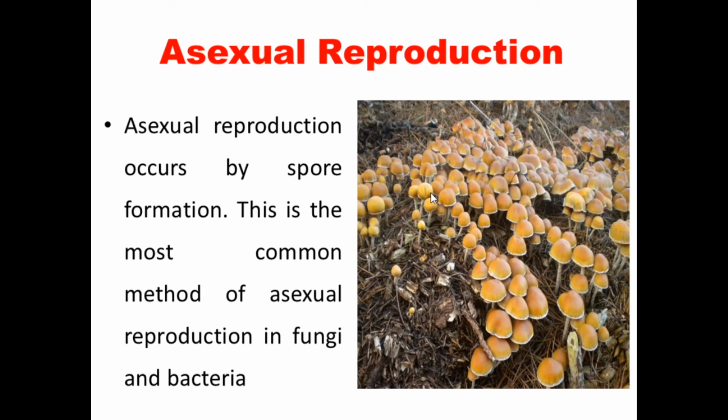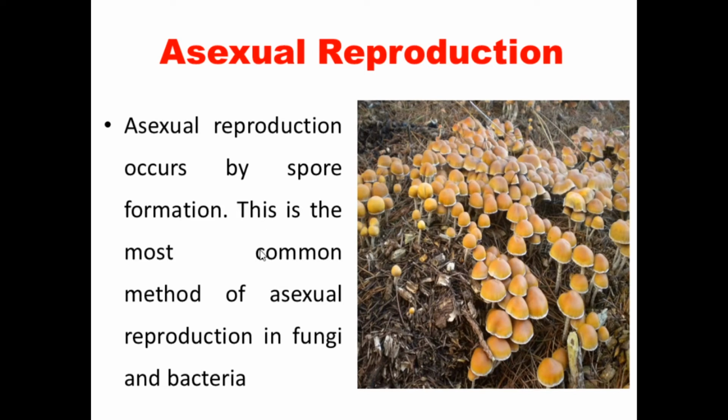They produce spores capable of producing new fungus or new bacteria. Look at this, some of the mushroom or some of the fungus is there. When they want to produce new offsprings, they will go for spore formation. So we should know what spore formation is. The common method of asexual reproduction is spore formation.